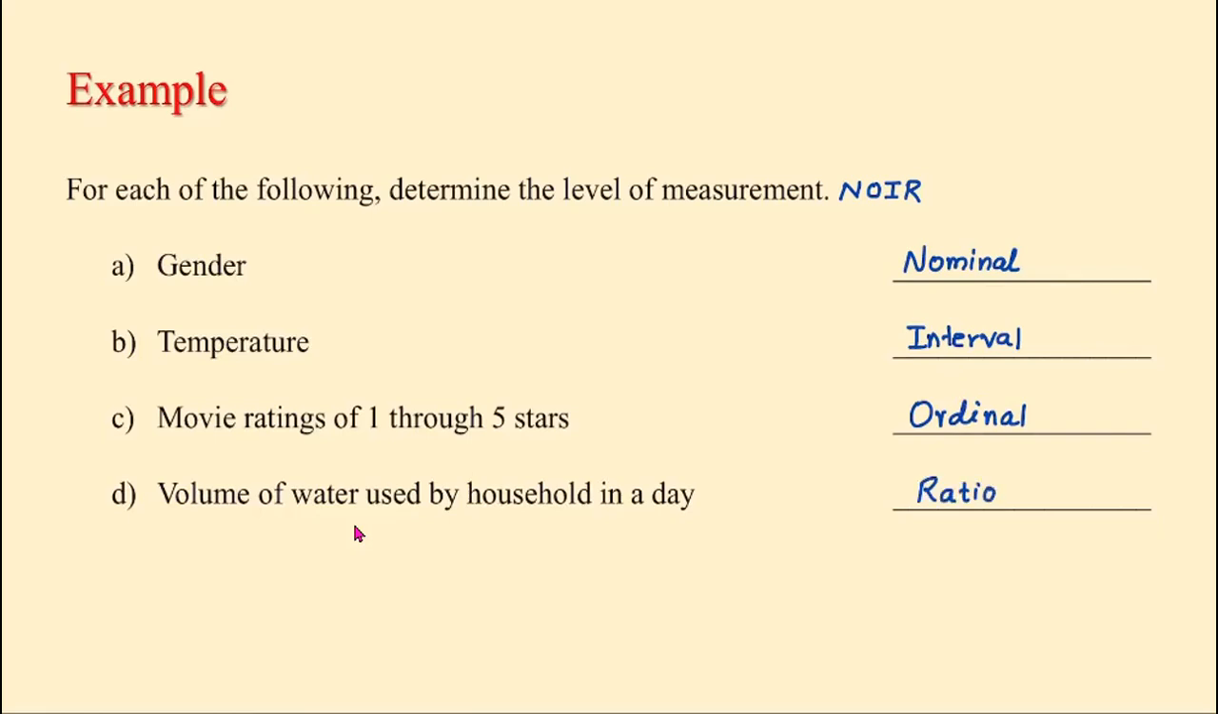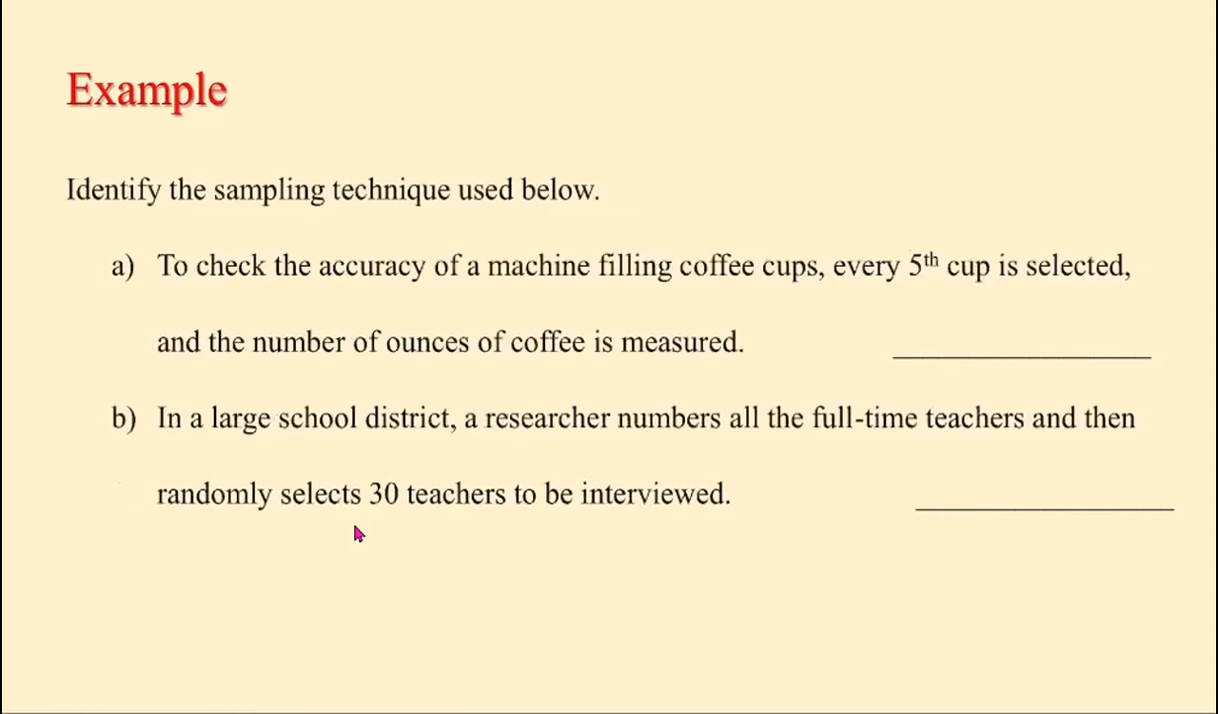So in this example, we learned how to identify the level of measurement for the variables given. There are 4 levels of measurement: nominal, ordinal, interval, and ratio. Okay, let's move on.